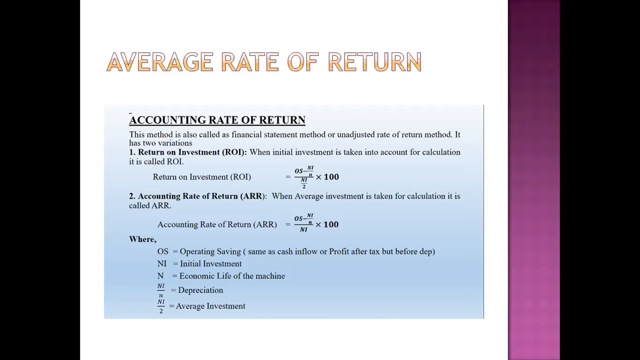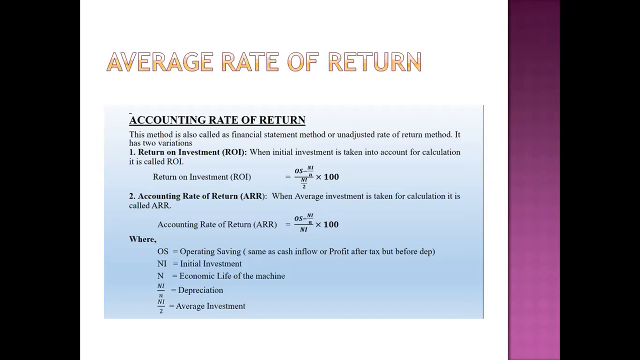And I have two formulas for the same. Point number one is ROI, return on investment, and how we calculate it. That is operating saving minus initial investment, divided by the economic life of the machine, divided by depreciation, into 100. We have different formulas now. You may use any formula to calculate the same thing, right?